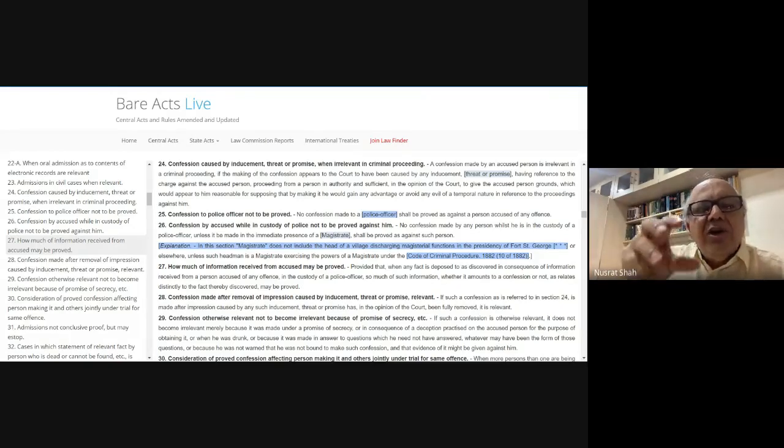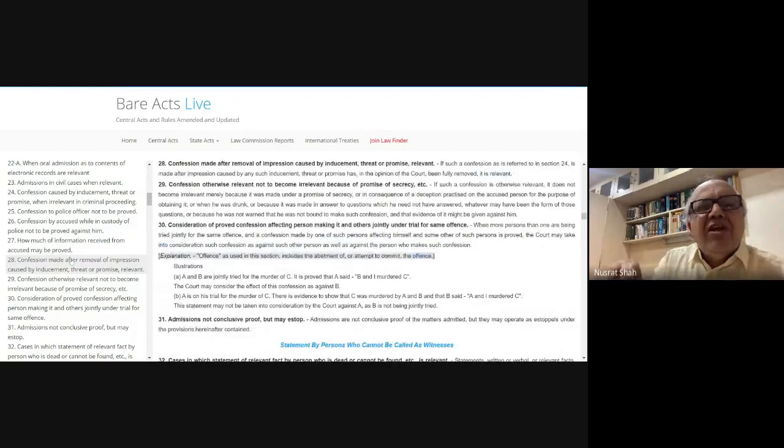Then 28, 29 speak of a case where the promise and considerations are removed, when the disability is removed. It is difficult to prove this. Then section 30 is about a joint trial, where a co-accused makes a confession against the accused. Such statements are admissible only when they are jointly tried under the provisions of CrPC.